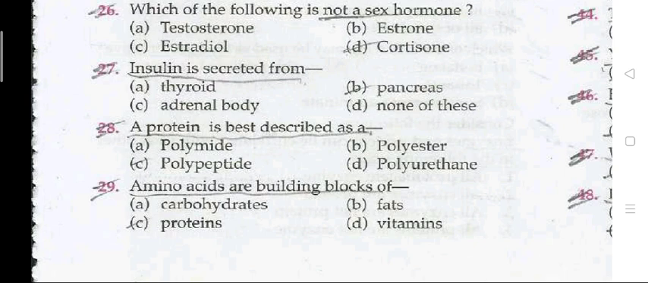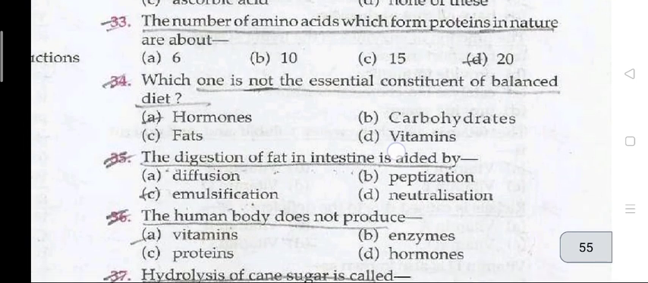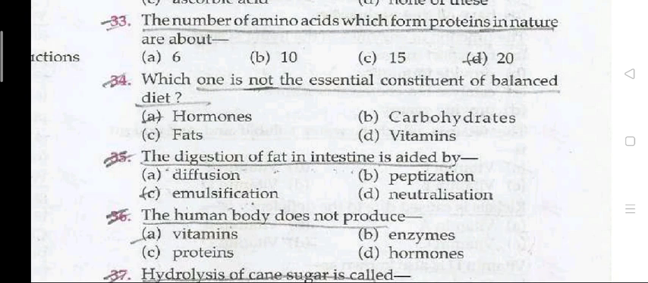Question number 27: insulin is secreted from the pancreas. And 28: a protein is best described as a polypeptide. Question 29: amino acids are the building blocks of proteins. Question 30: which of the following is found in cod liver oil? Vitamin A. Deficiency of vitamin E causes anti-fertility. Vitamin B2 is also known as riboflavin. The number of amino acids which form proteins in nature is about 20.